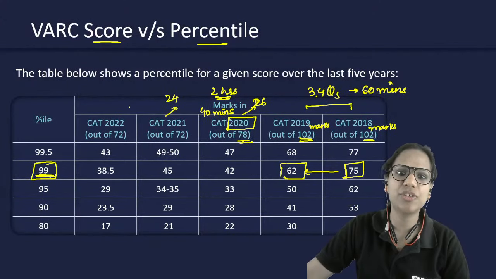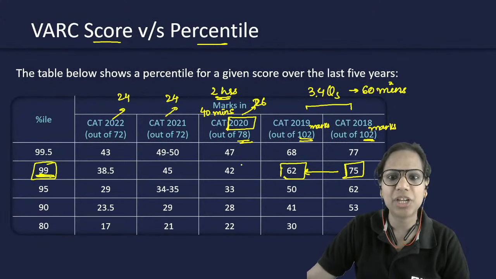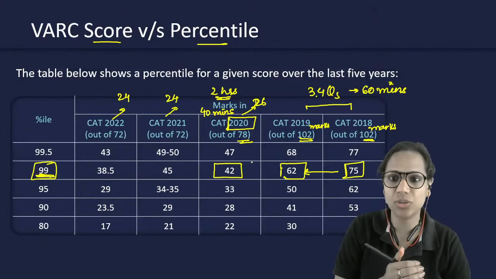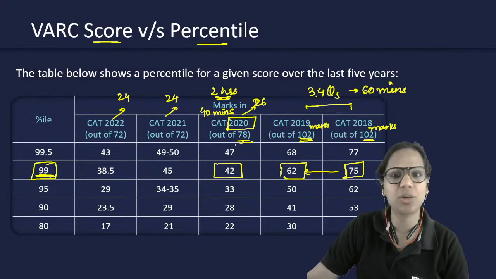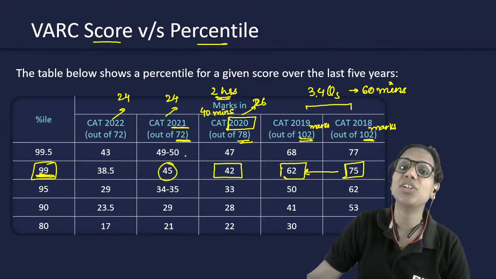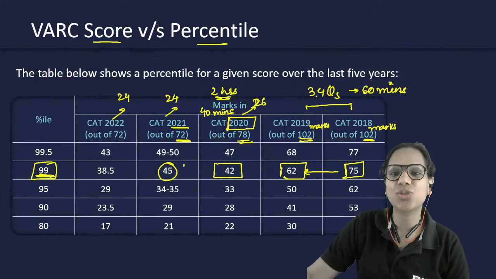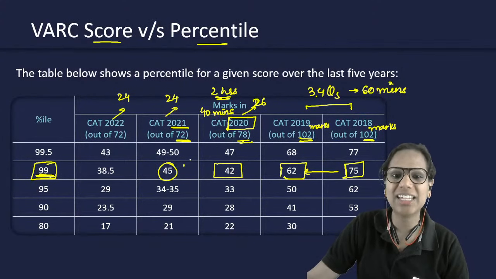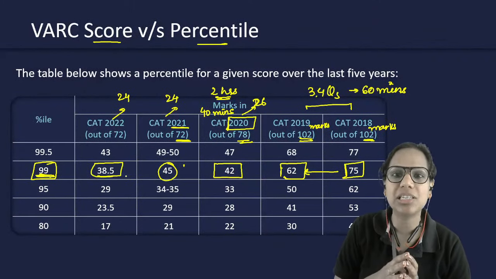26. For the last 2 years, we've been having 24 questions, right? So 78 marks this year, and out of that 42. So look at this, it went down drastically in 2020. 42 out of 78 were required for a 99. In 2021, 45 out of 72. So it went up. The numerator increased, even though the denominator decreased, right? So probably students adjusted to the new pattern well, right? And therefore they fared well in 2021. In 22, this came down. Now, there can be multiple reasons behind this.